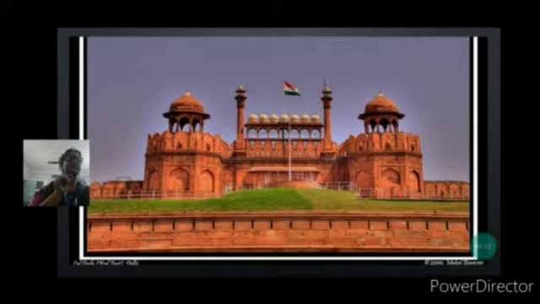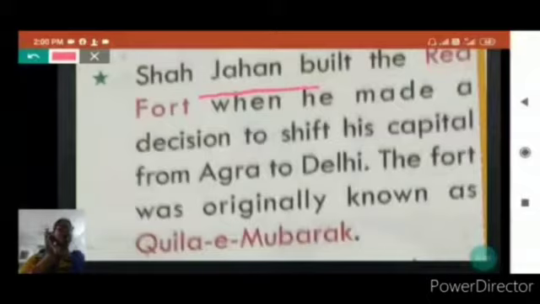It is known by that name because it is made up of red sandstone and is one of the most magnificent palaces in the world. Its foundation was laid after the kingdom was shifted from Agra to Delhi. It was made by Shah Jahan when he took the decision to shift his capital from Agra to Delhi.